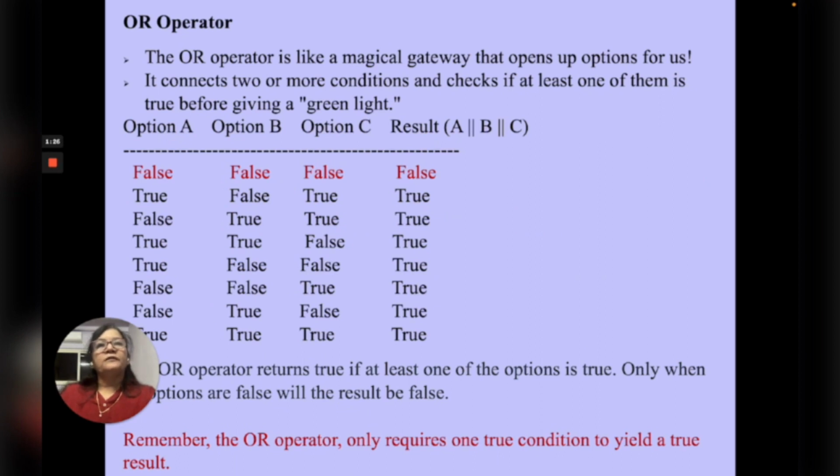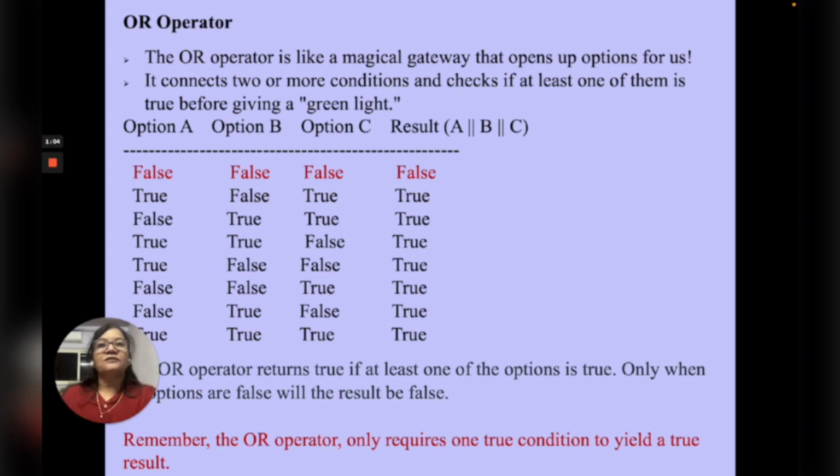OR operator is like a magical gateway. It opens options for us. It connects two or more conditions and checks if at least one of them is true before giving a green light.